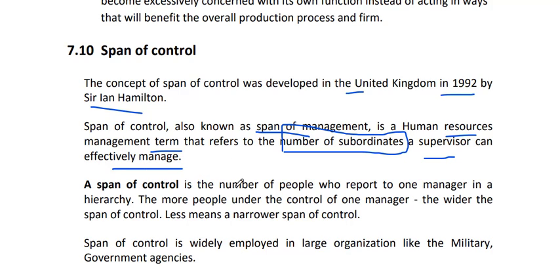So span of control is the number of people who report to one manager, to only one manager in a hierarchy.